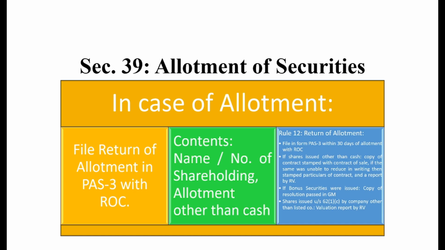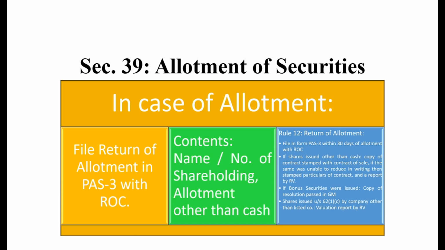What shall be the content in the PAS-3? The content shall be the name of the shareholder, the number or percentage of his shareholding, and the allotment data related to whether the allotment is made other than in cash or not. If the allotment is made in exchange for cash, then the whole matter is fine. If not, then Rule 12 will prevail. Next, what is mentioned in Rule 12? Rule 12 provides guidelines related to how we can prepare the return of allotment.